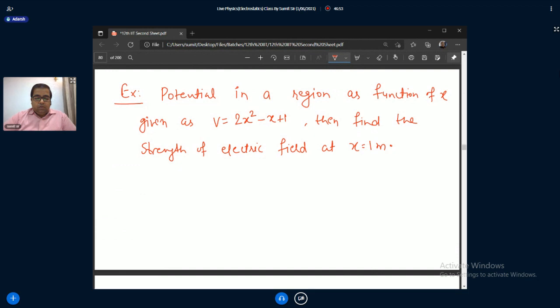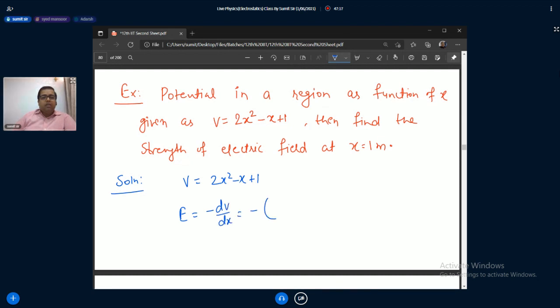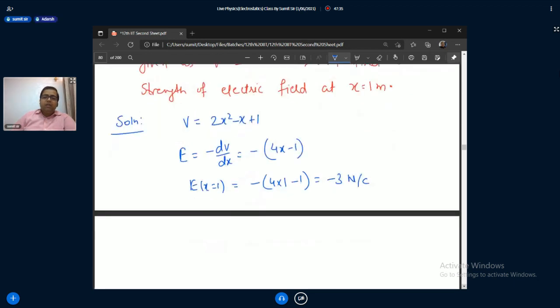Sir, -3 Newton per Coulomb is coming. Okay, it's simple. You have V is equal to 2x square minus x plus 1. So what is electric field? That is minus dV by dx. So this is minus this, which is 4x minus 1. And the electric field you need to find at x is equal to 1. This is minus 4 into 1 minus 1, so this is minus 3 volt per meter, or you can say Newton per coulomb. There's another unit also.